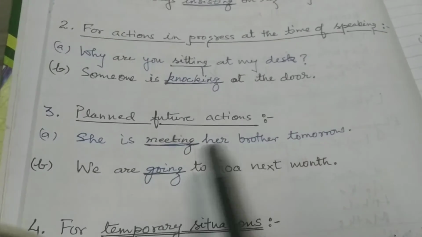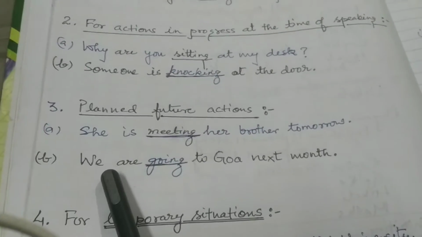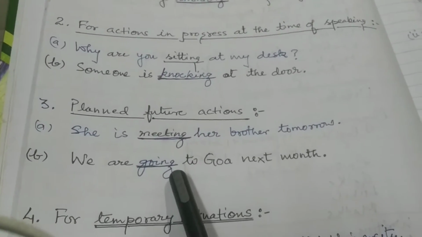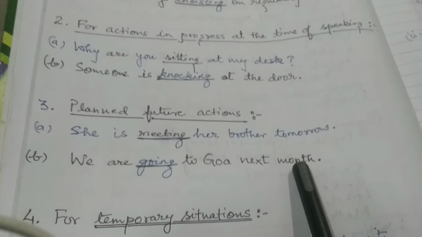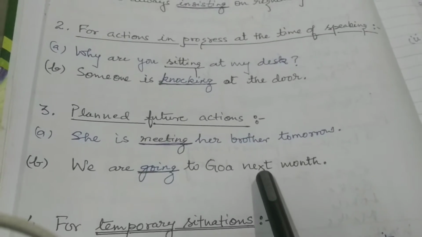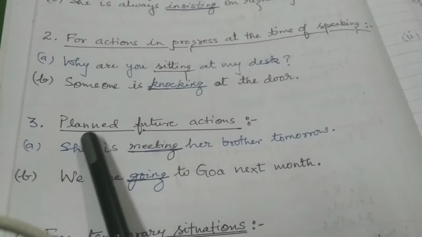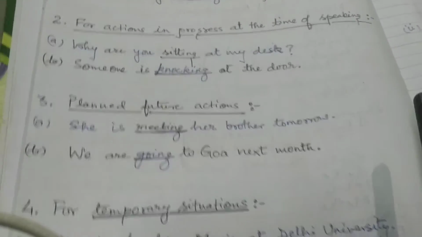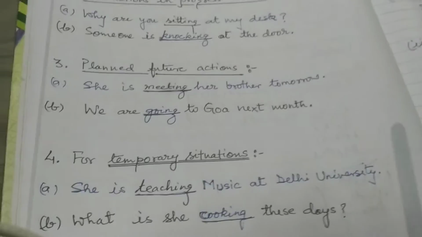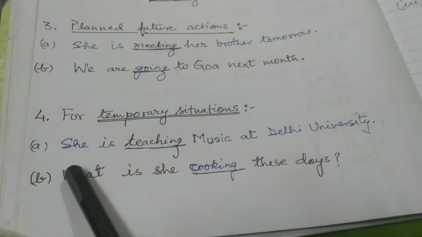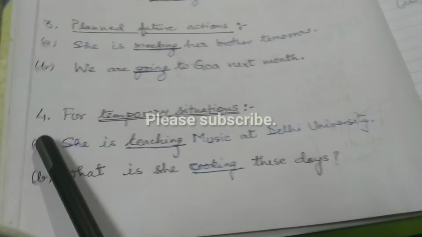The next day, sorry. In the second example, we are going to Goa next week. So by these two examples, you are clear that here we are talking about planned future actions, which will take place in the future and are planned in the present.